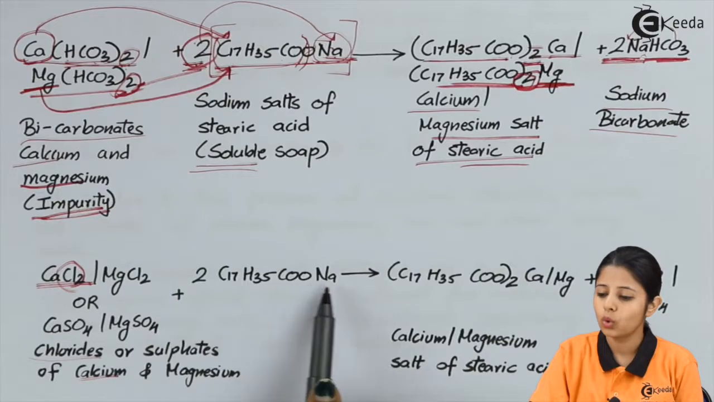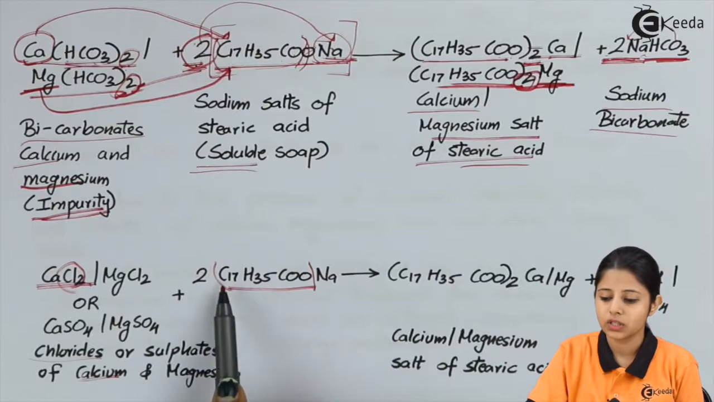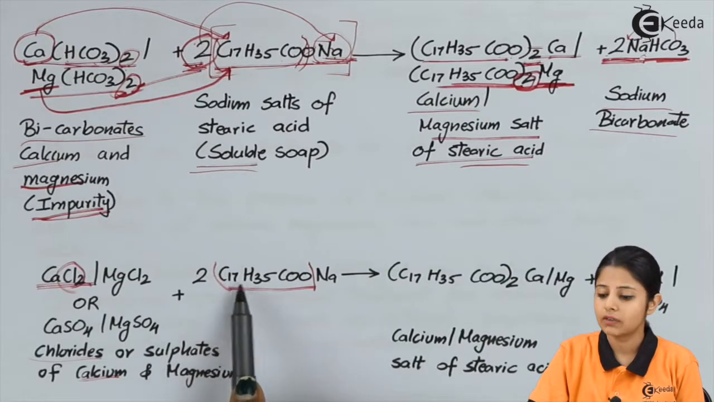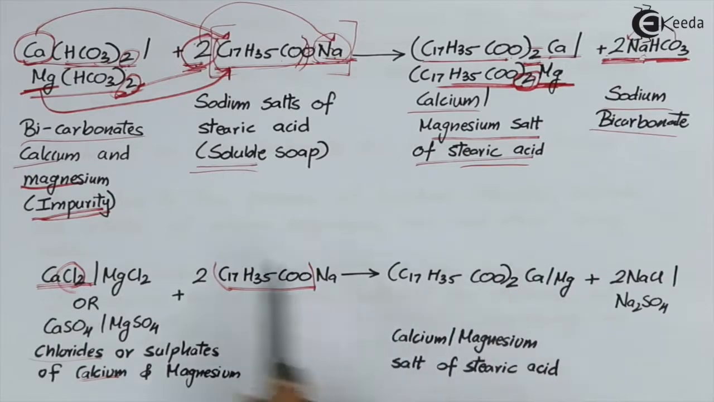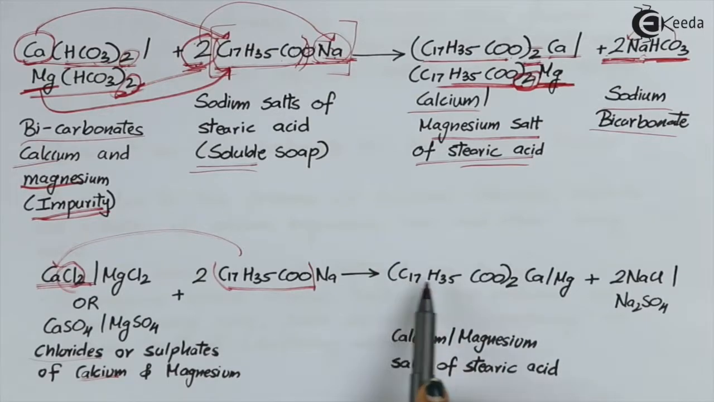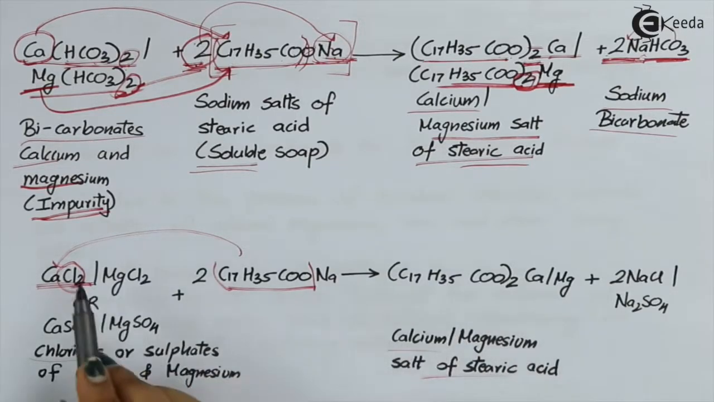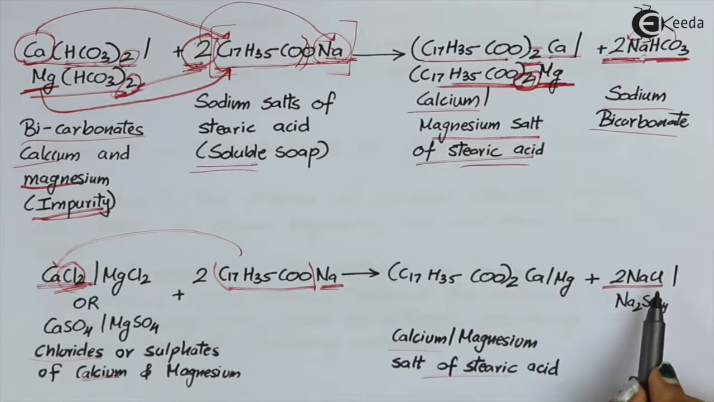C17H35C double bond OONa. Again, we divide this into 2 parts over here. We take this as the first part, whereas we have C17H35C double bond OO, and this will go and attach itself to calcium over here. So this will again form (C17H35COO)2 Ca. This is nothing but calcium salt of stearic acid. And whatever remains over here is Cl, and we have 2 Na remaining over here. That will form 2 NaCl.